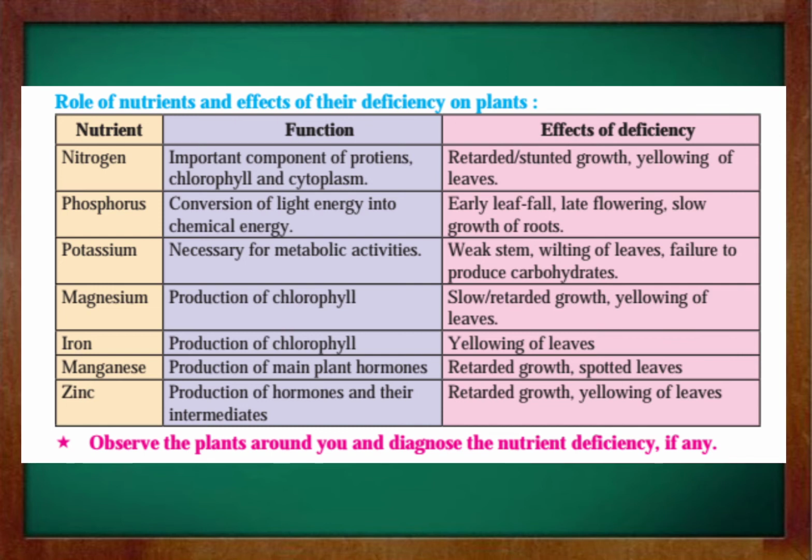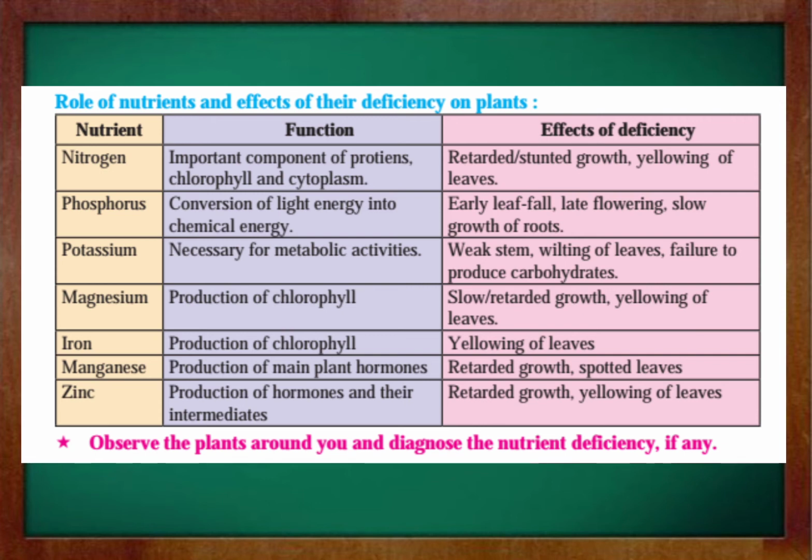Retarded or stunted growth and yellowing of leaves. Now the next nutrient is phosphorus. Its function is conversion of light energy into chemical energy. What is the effect of deficiency? Early leaf fall or late flowering, slow growth of roots.